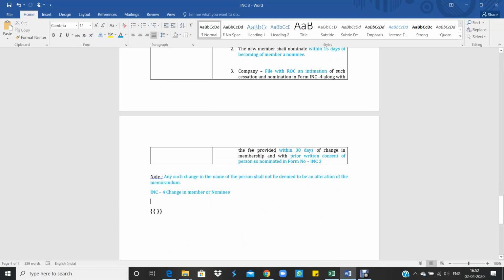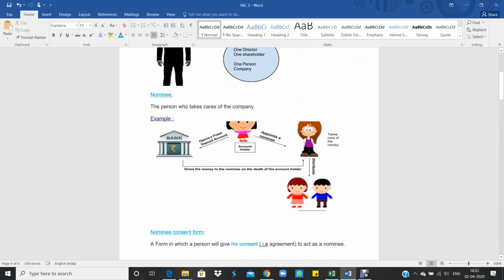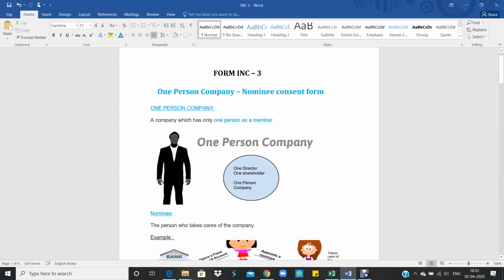Okay, now we have understood what is meant by INC3, and the situations when the nominee consent form has to be filed with ROC.